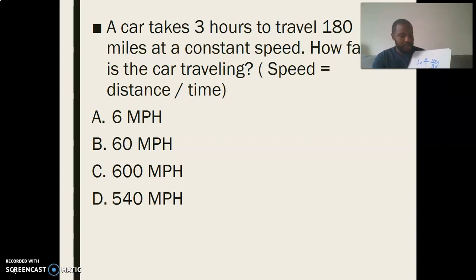Bring down your 0. 3 goes into 0 0 times, so add your 0 up top. You're done. So we know that the car went 60 miles per hour, right? 3 hours being the time, 180 being the distance. Using our formula, we plug all those numbers in and then divide the denominator into the numerator to get our answer.